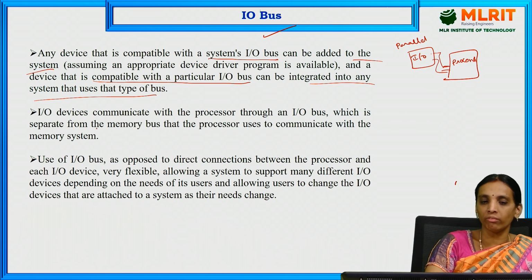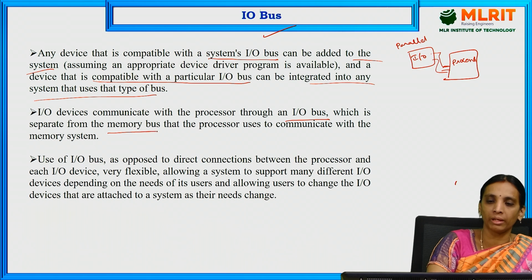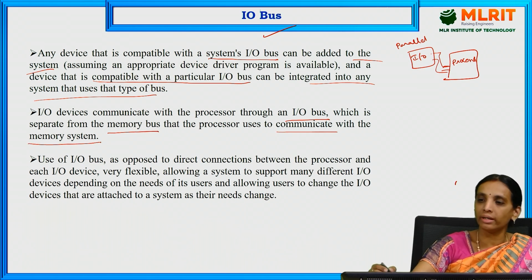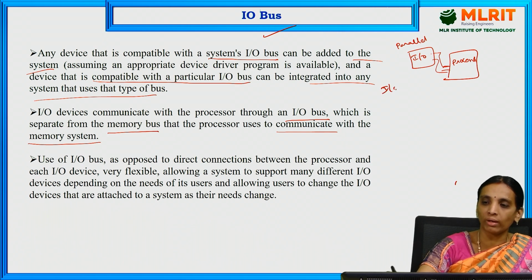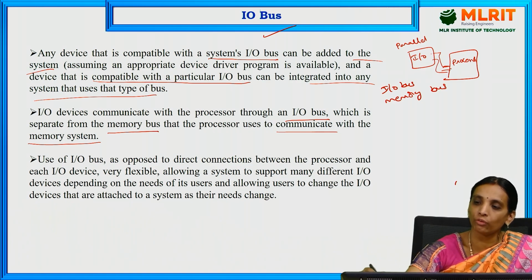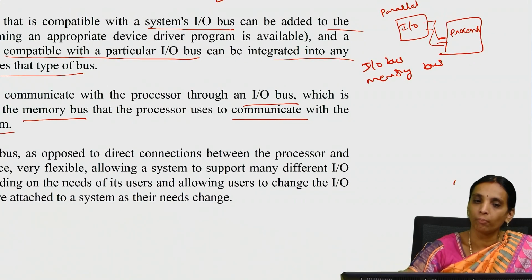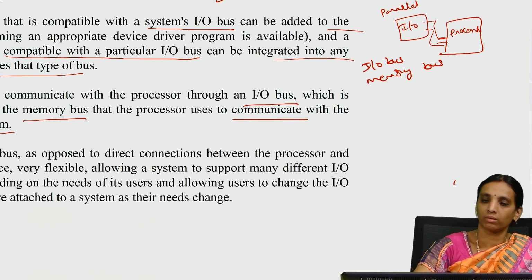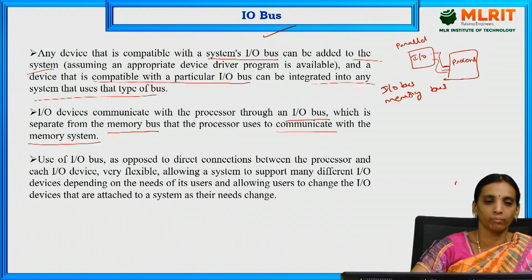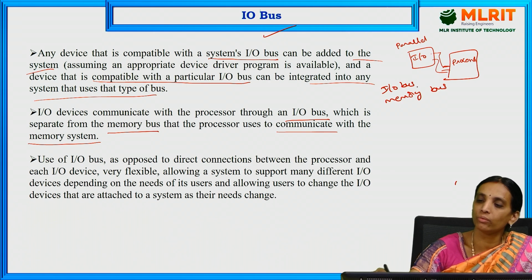These I/O devices communicate with the processor through the I/O bus, which is separate from the memory bus that the processor uses to communicate with the memory system. So here there are two types of buses: one is the I/O bus, another is the memory bus. The I/O bus is used for providing communication between the processor and I/O devices.